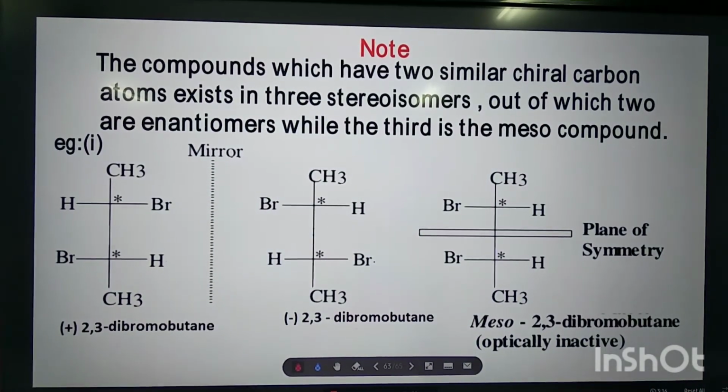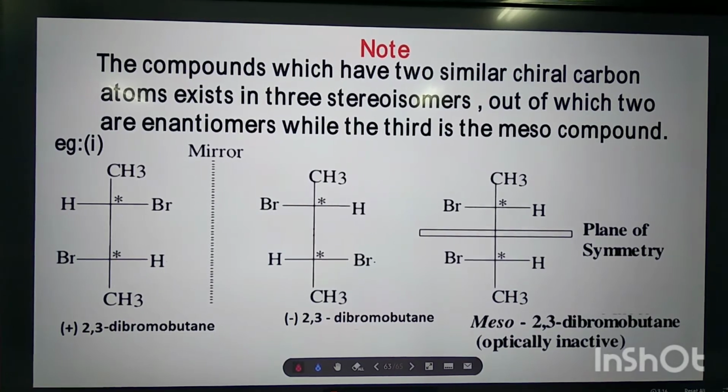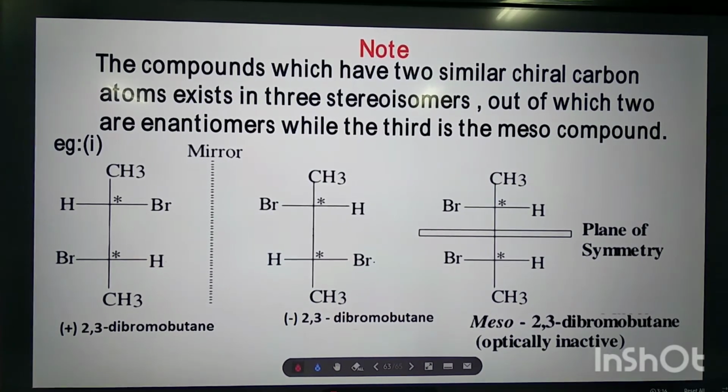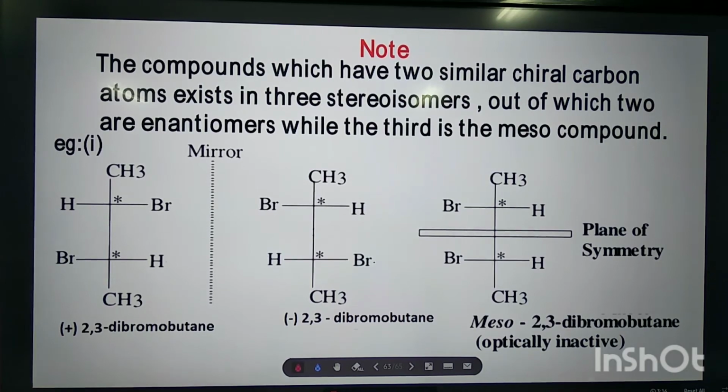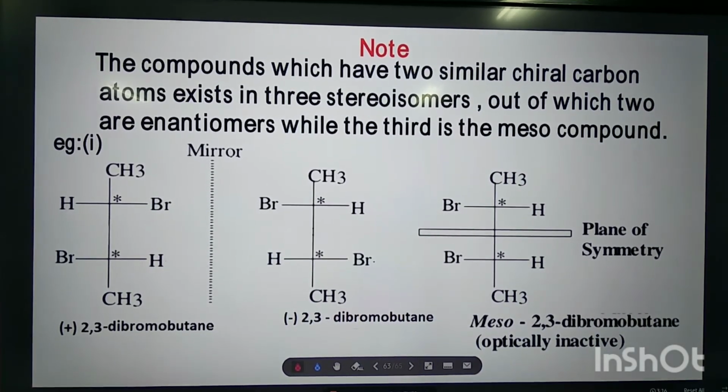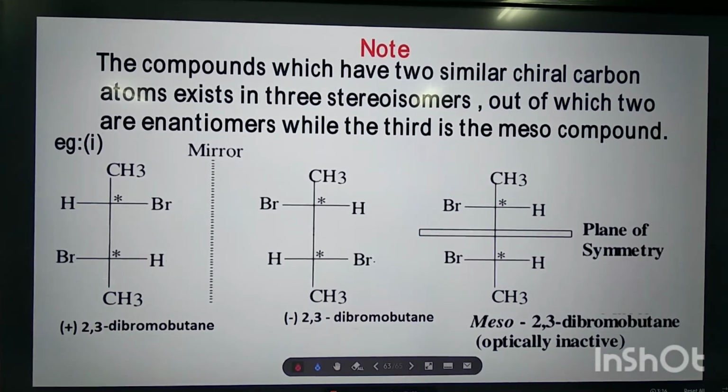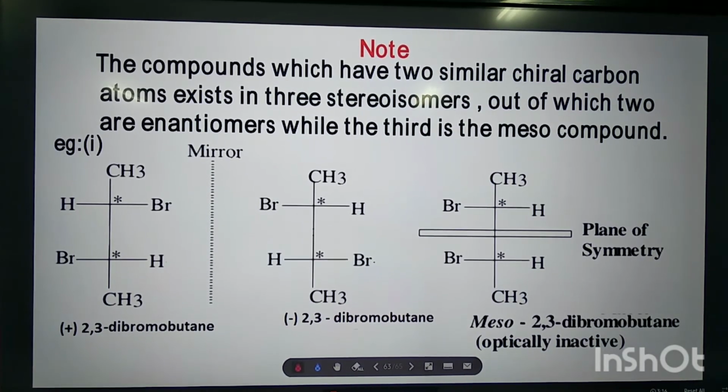Yes. One very important note. Just now I have shown the example of 2,3-dibromobutane. Such type of compounds are there. So the compounds which have 2 similar chiral carbon atoms, they always exist in 3 stereoisomers. Out of these 3 stereoisomers, 2 are enantiomers. They are optically active, while the third one is meso compound. This is optically inactive.